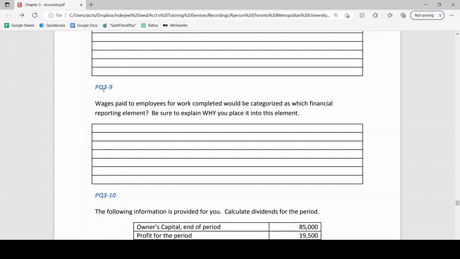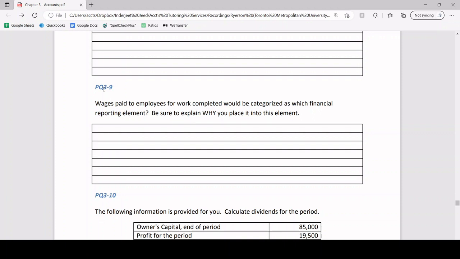Wages paid to employees for work completed will be categorized as which financial reporting element? Be sure to explain why you place it within this element. So, wages paid to employees, that'll be categorized as an expense because remember, we incurred that expense, we consumed it, or we used it up. That's the cost of doing business. We have to pay our employees to get the work done.